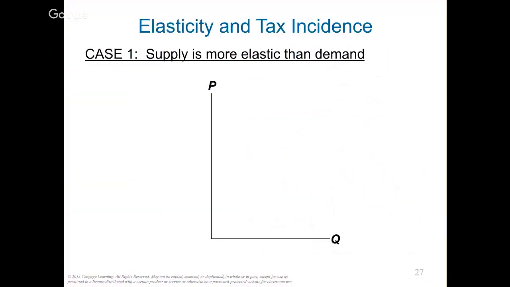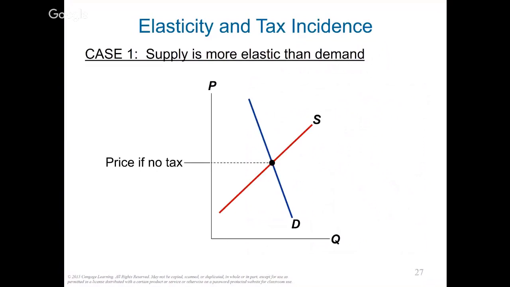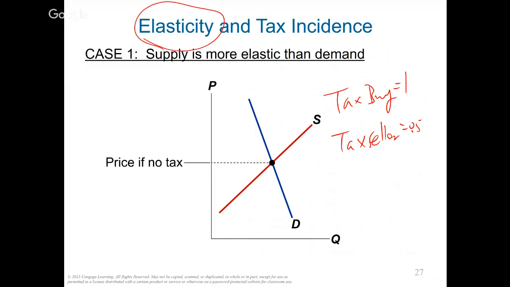All right, so what determines who pays a bigger portion of the tax? Remember, in the example before, the tax on buyers was $1 and the tax on sellers was 50 cents, right? So what determines who pays more, who pays less? It's elasticity, what you learned in chapter 5. So remember this: between two parties, whoever is more elastic will pay a lower portion of the tax, and whoever is more inelastic will pay a higher portion of the tax.